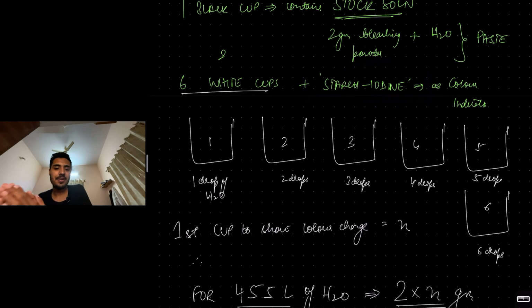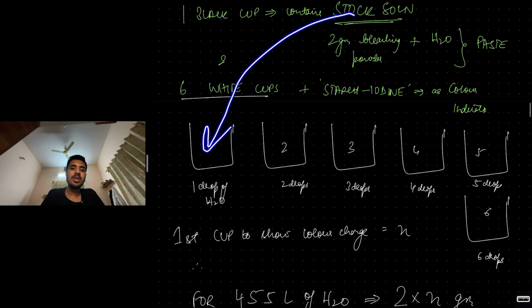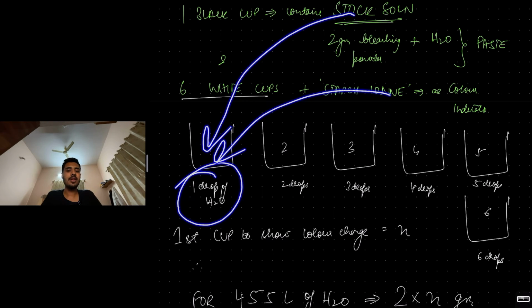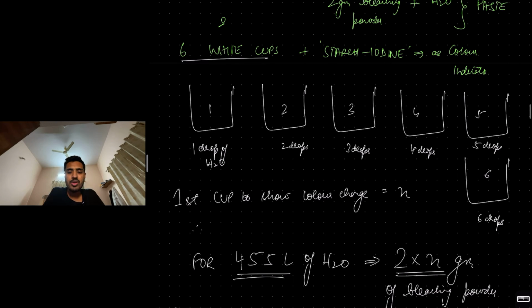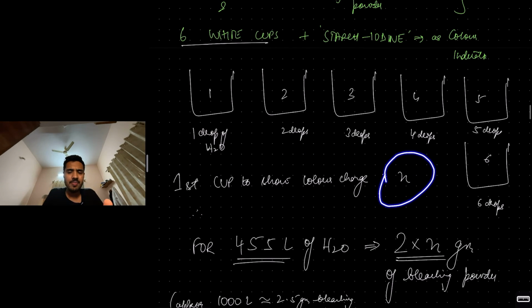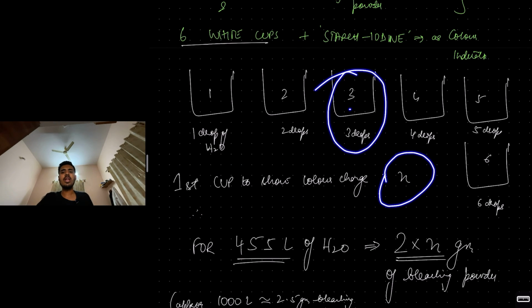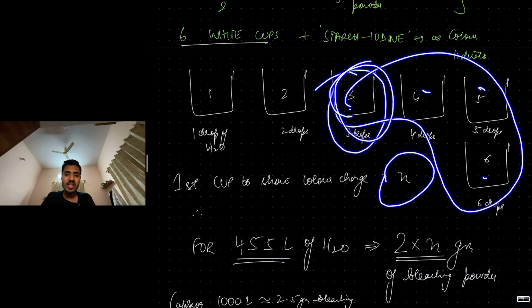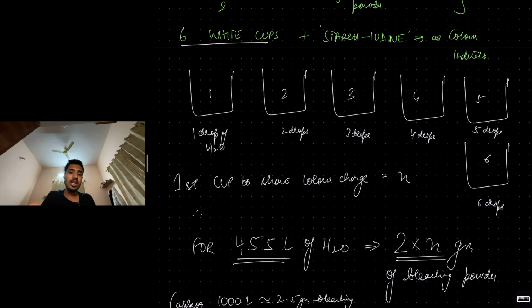So basically what happens, we add the stock solution to the drops of water and we add the color indicator. The first cup to show the color change is considered N. So if the third cup shows, that is 3, 4, 5, 6, these are the 4 cups that show color change, that means 3 will become N. If 2, 3, 4, 5, 6 show color change, then N is equal to 2. So you get to know N from this Horrocks apparatus.